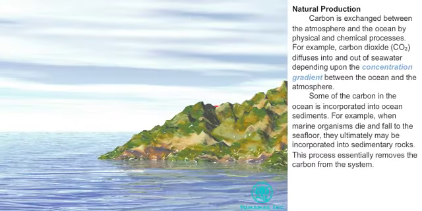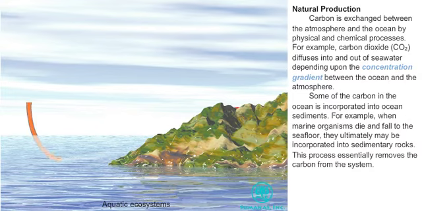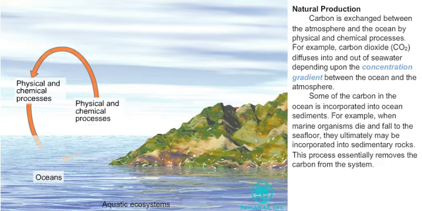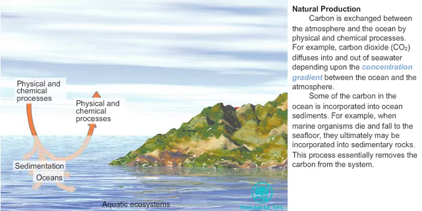Carbon is exchanged between the atmosphere and the ocean by physical and chemical processes. For example, carbon dioxide, or CO2, diffuses into and out of seawater, depending upon the concentration gradient between the ocean and the atmosphere. Some of the carbon in the ocean is incorporated into ocean sediments. For example, when marine organisms die and fall to the seafloor, they ultimately may be incorporated into sedimentary rocks. This process essentially removes the carbon from the system.